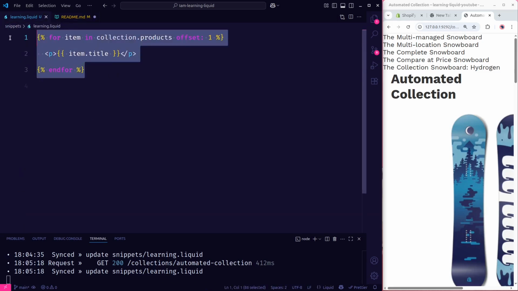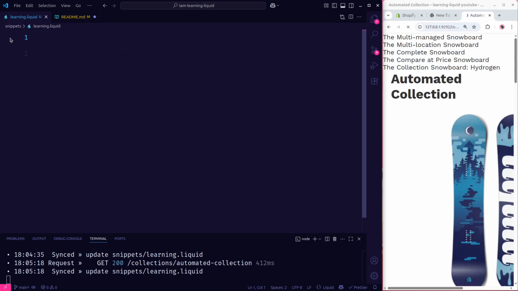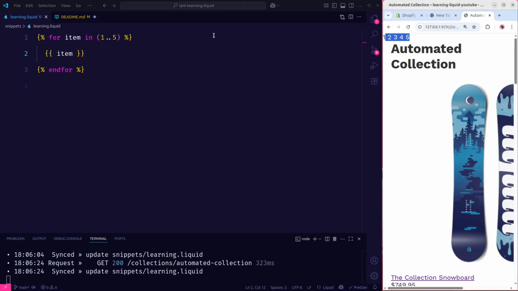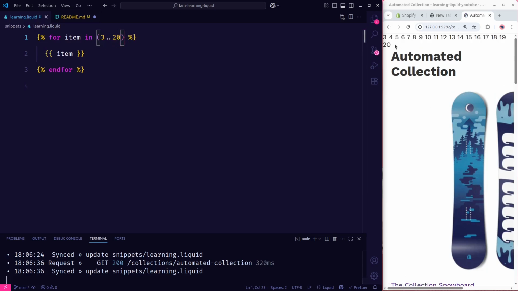First, let me try this first example. I will save it. We're going to say for loop, we keep the item variable, and instead of writing an array here, we're going to use parentheses. So we can say 1..5, or whatever number you want. Then we can output the item here, and if I save it, it's going to count from 1 to 5, just like you see over here. We can even say start from 3 and go until 20, for example, and it's going to do exactly the same, starting from 3 and going until 20.